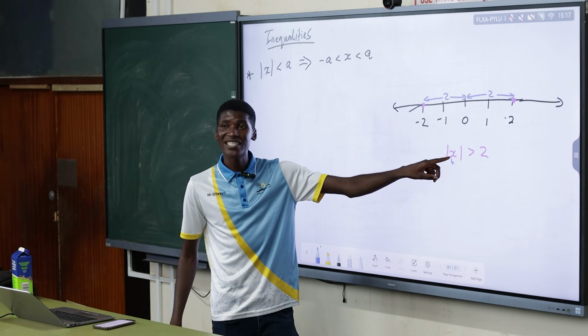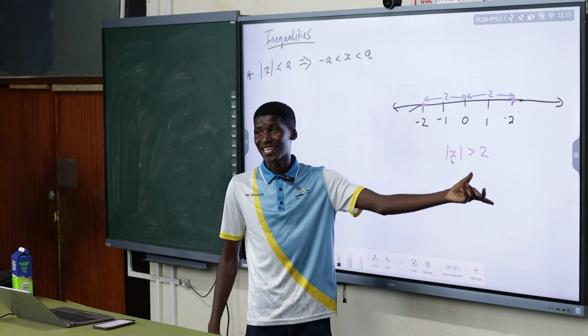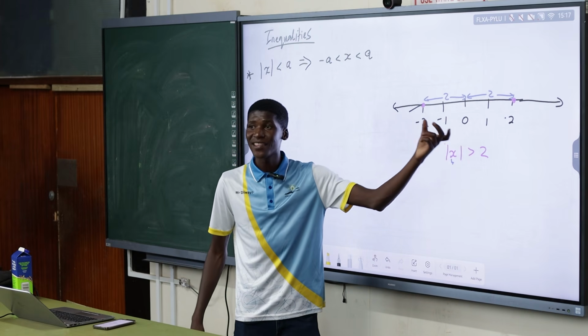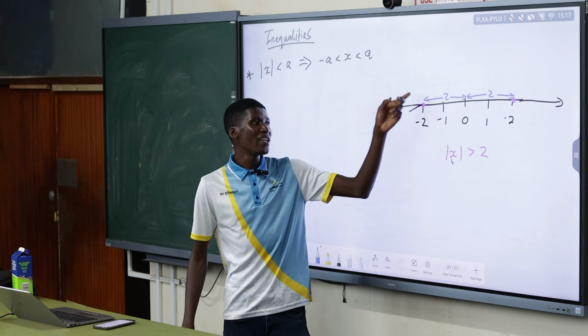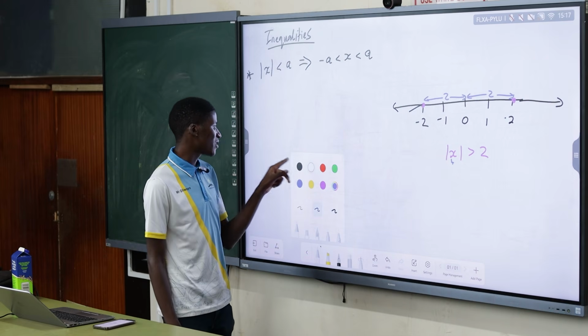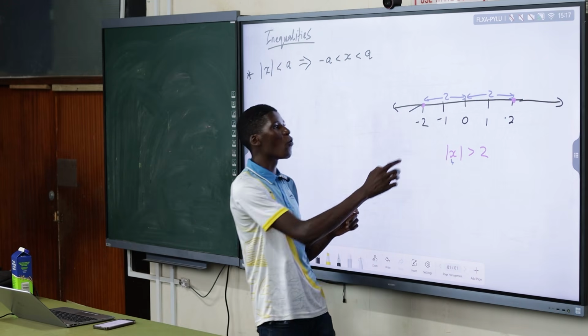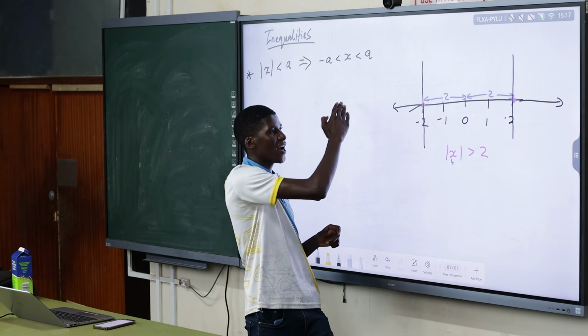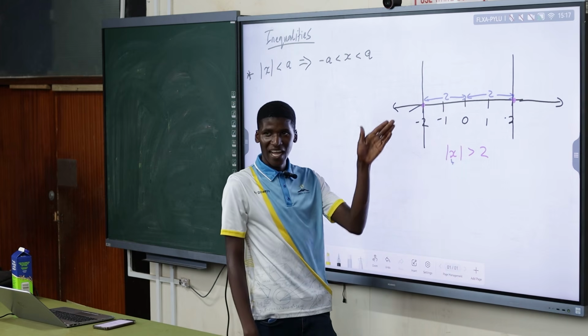I want the absolute value to be greater than 2. That means I want the distance from 0 to be greater than 2. So for the value of x to be greater than 2, where must it be relative to negative 2? I'm sure these are my critical points. Must I go this side or that side?